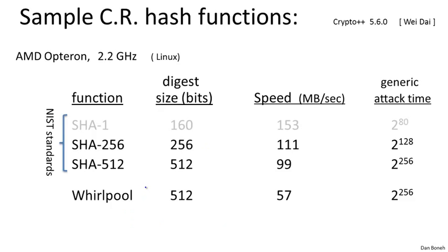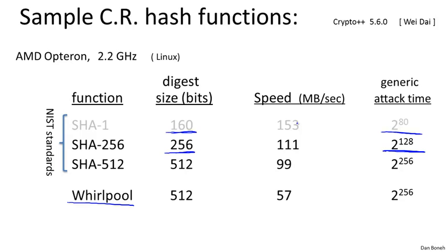So let me show you some examples. The first 3 are actually federal standards: SHA-1, SHA-256, and SHA-512. And the fourth one is an example from the designers of AES called Whirlpool. You can see SHA-1 outputs 160 bits, and as a result there's a generic attack on it that runs in time 2 to the 80. SHA-256 outputs 256 bits, so the generic attack will run in time 2 to the 128, and so on and so forth. I also listed the speeds of these algorithms, and you notice that the bigger the block size, the slower the algorithm is, so there's a performance penalty, but nevertheless there's quite a bit of benefit in terms of security.